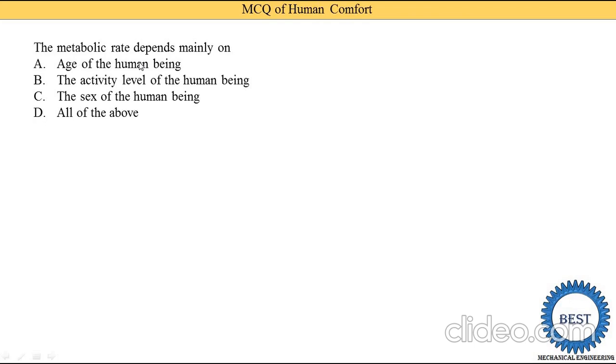Okay, so we know that it depends on age. When your age is lower, like 20 or 25 years, your metabolic rate is higher. When your age increases, the metabolic rate is reduced. It also depends on activity. Suppose you are sitting in one position the whole day, then your metabolic rate is lower. If you play sports, then your metabolic rate increases. It also depends on male and female, as the metabolic rate is different. So the answer is all of the above.